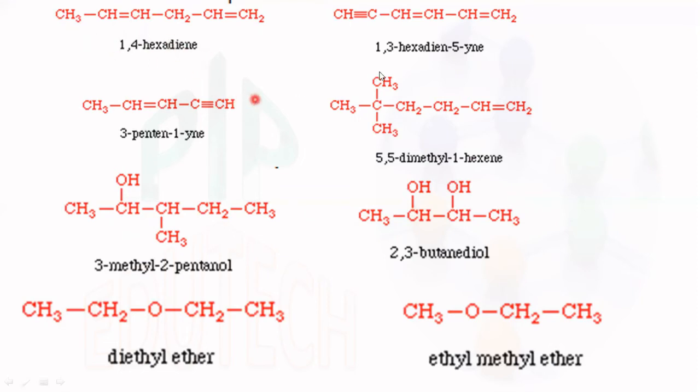In the next compound, the first position and third position have double bonds and the fifth position has a triple bond, so 1,3-hexadiene, 5-yne. Next, 3-pentene, 1-yne, numbering 1, 2, 3.